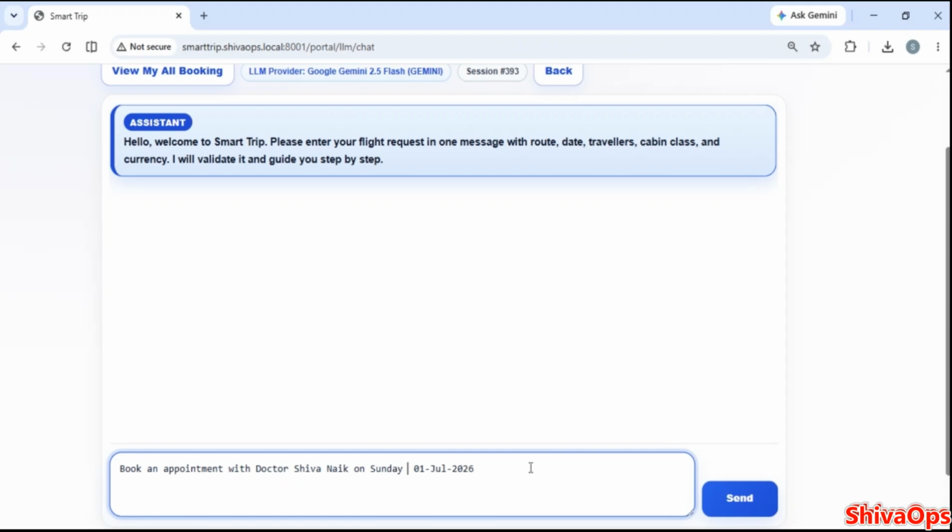an outside booking travel request. Why? You will see, because whatever it is, if it is a general question, general request or outside flight booking, then SmartTrip will send it as it is to the LLM with the system prompt saying you are a travel assistant, provide me the result in a structured JSON format with so and so key value pairs, and if no value is available, send null.